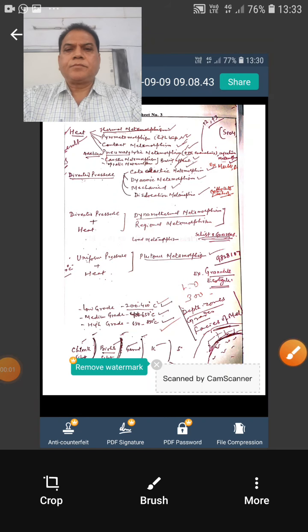Good morning. Today we will discuss metamorphism, factors of metamorphism, and types of metamorphism. First of all, we will discuss the rock cycle. You all know that there are three types of rocks: igneous, sedimentary, and metamorphic, and one can form from the other. They are interrelated in cyclic form.